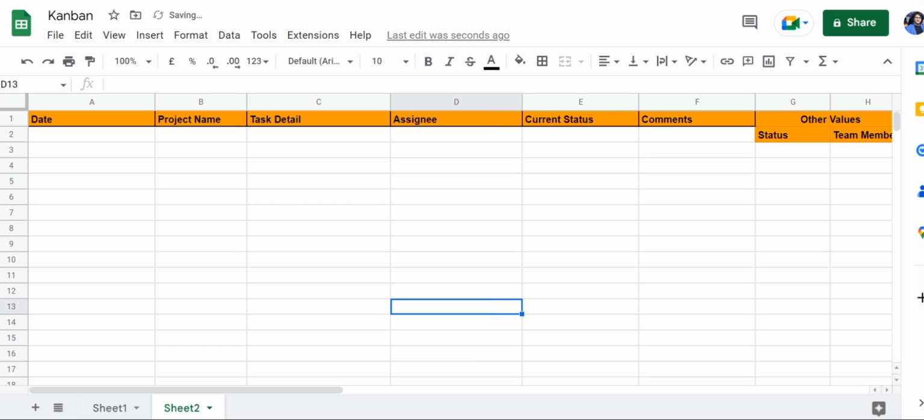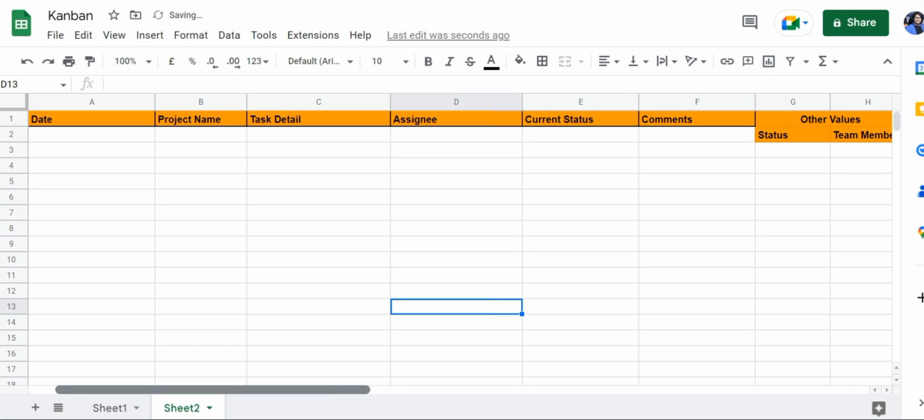in Google Sheets. If you're currently overseeing multiple projects and you find it overwhelming at times to keep track of each project, you can use a Kanban board to make the process much easier. Many project managers use Kanban boards as well.